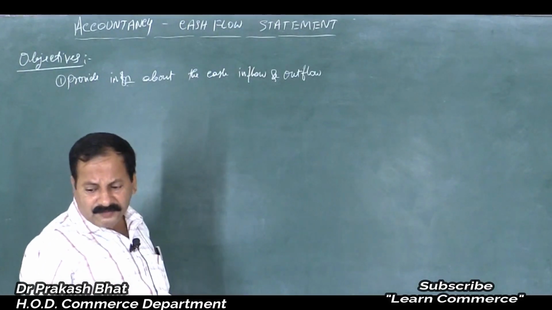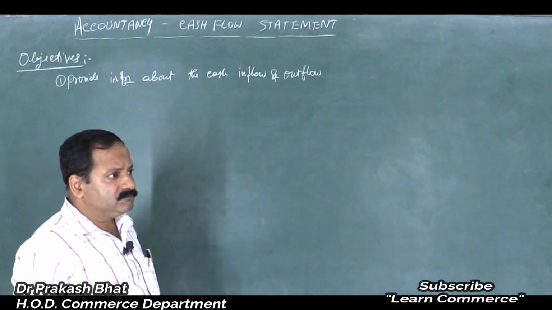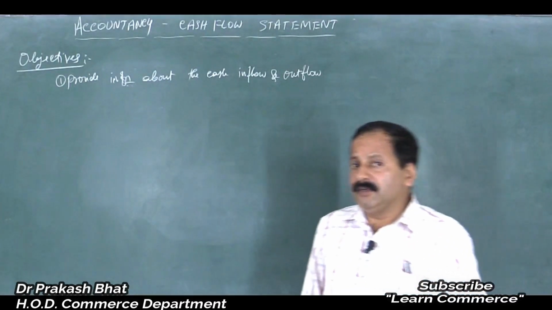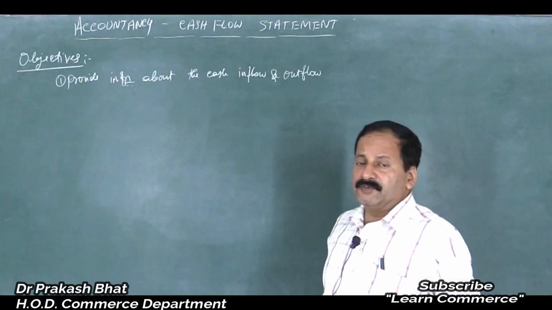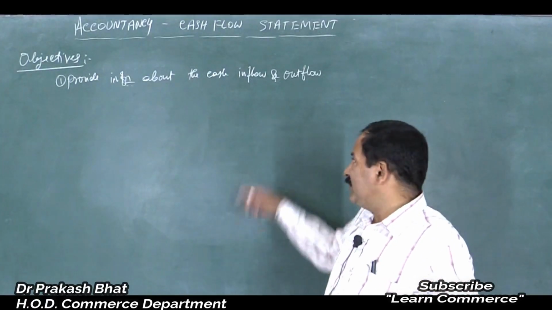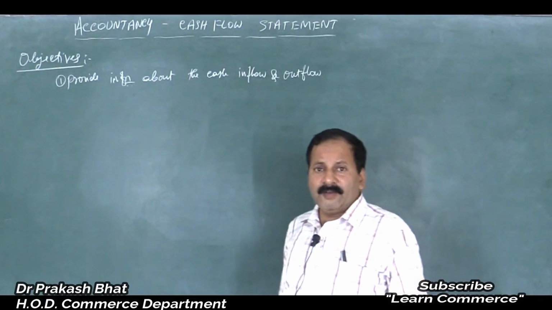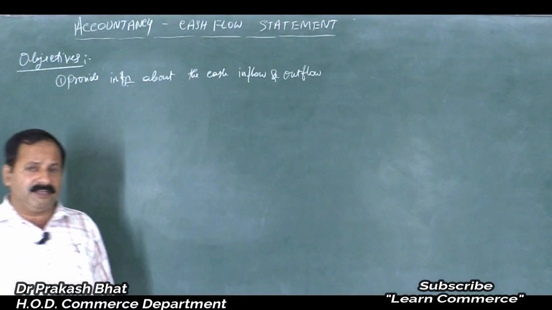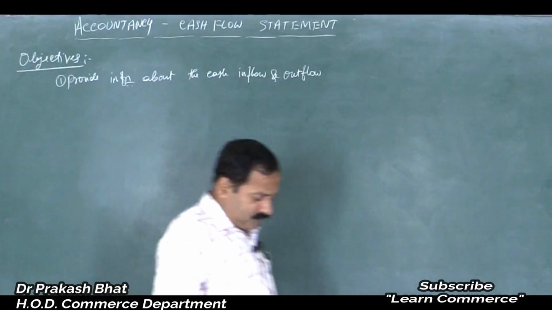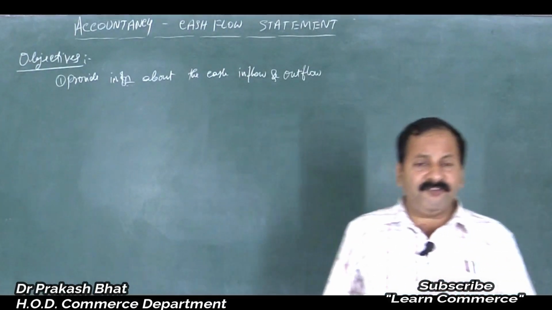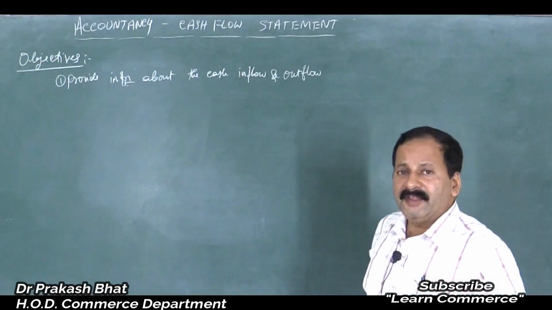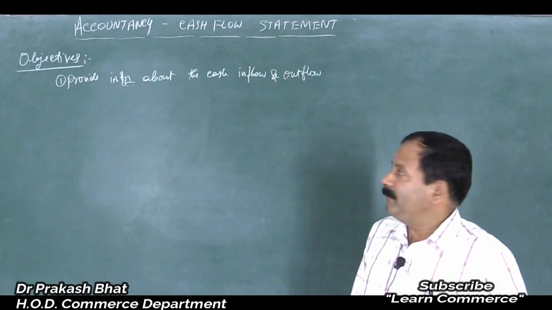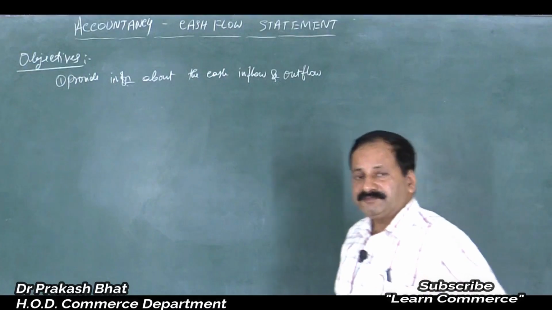Let us take fast moving consumer goods, FMCG, where you get cash every day, like a newspaper, isn't it? They invest at night, and in the morning by maybe 7 or 8 their cash gets recovered. So that is cash inflow.